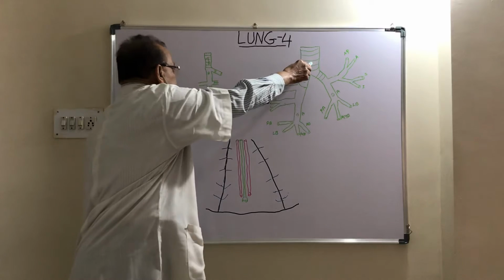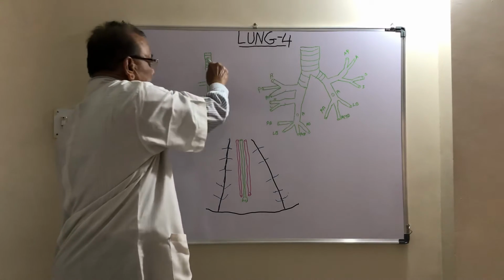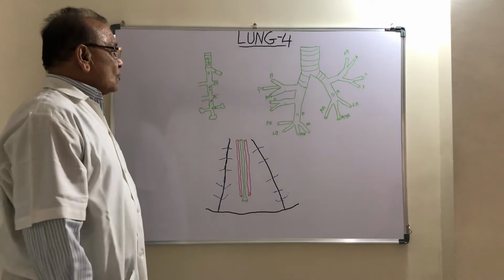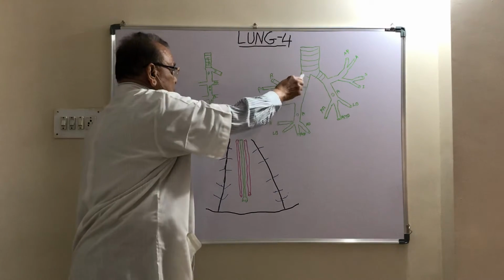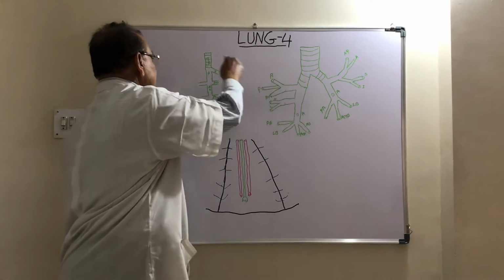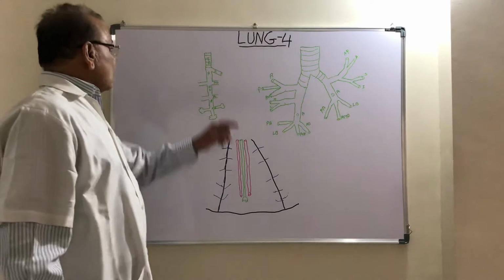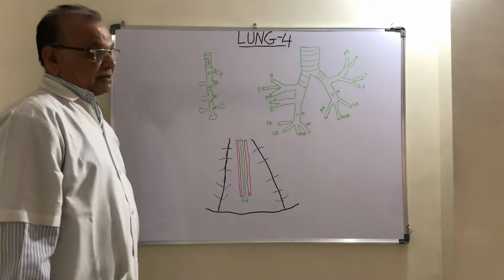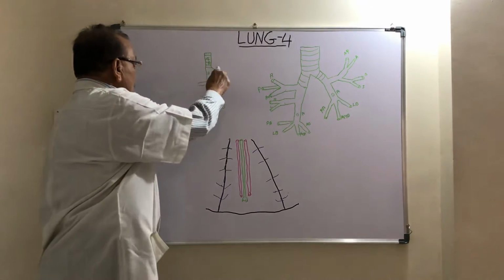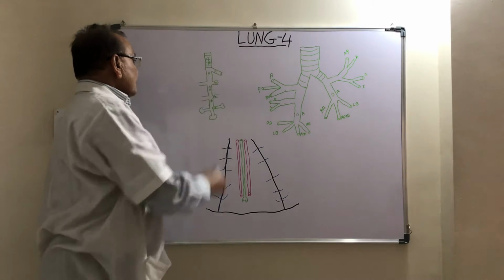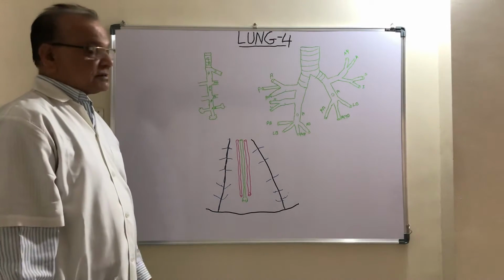From the trachea up to the terminal bronchioli, the whole of the principal bronchus, lobar bronchus, segmental bronchus and terminal bronchus are made up of cartilage. But in the respiratory bronchioli, there is no cartilage.